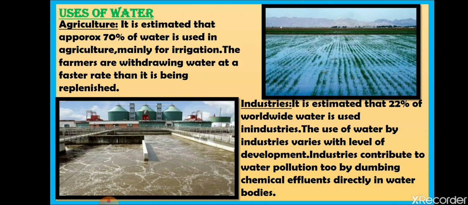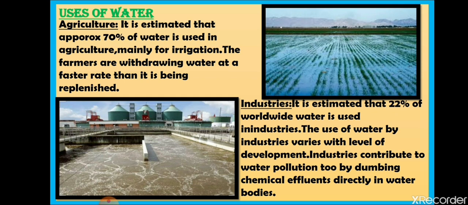Now water is also used for agricultural purposes. Students, nearly 70% of water is used in agriculture for growing crops, or the water is used by our farmers for cultivating crops. 70% of the water is used for irrigation in agriculture, so the consumption is very high.